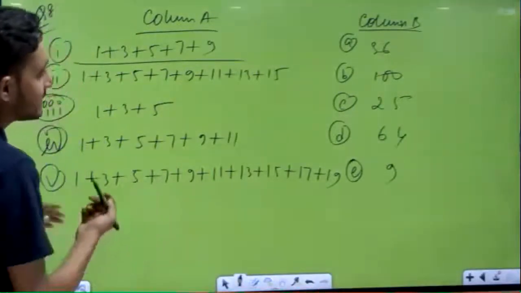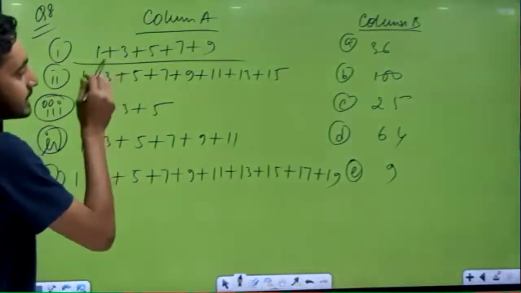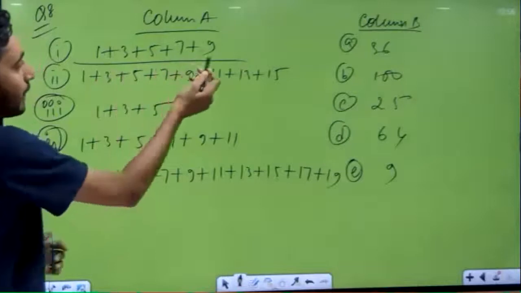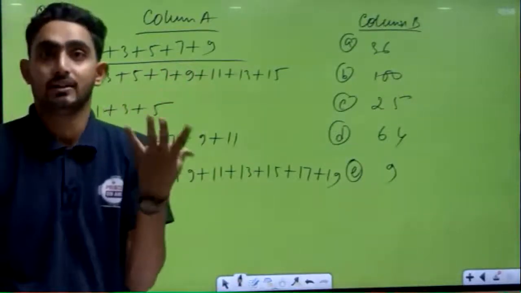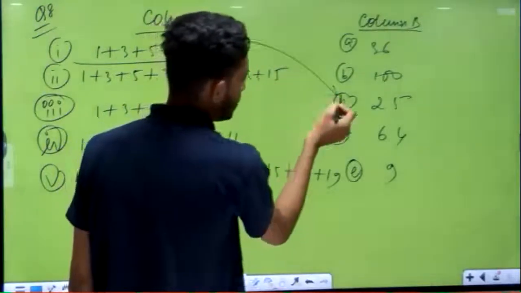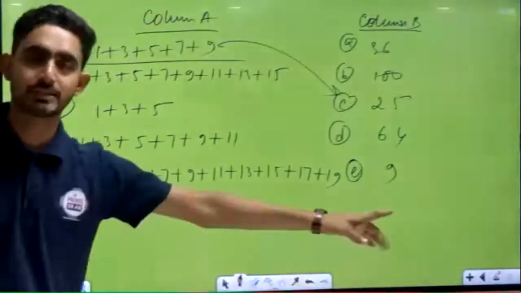First of all, see here, first part, just count the numbers. Counting करना है आपको. So 1, 2, 3, 4, 5, and 5 square how many? 25. So we can say option number C is the correct answer. Just do like this. Okay, option number C is the correct answer.